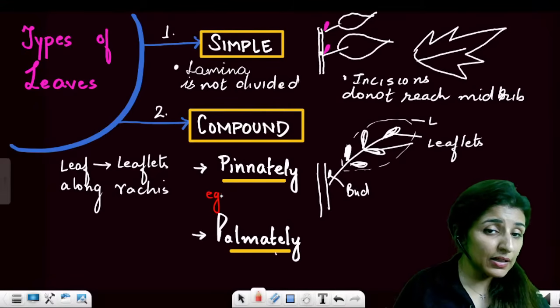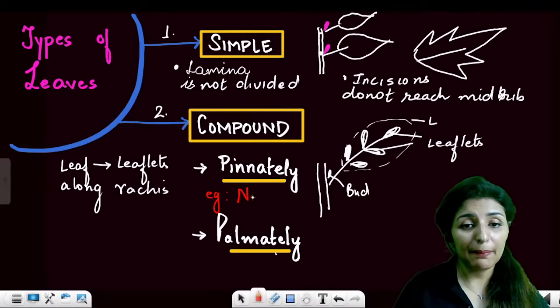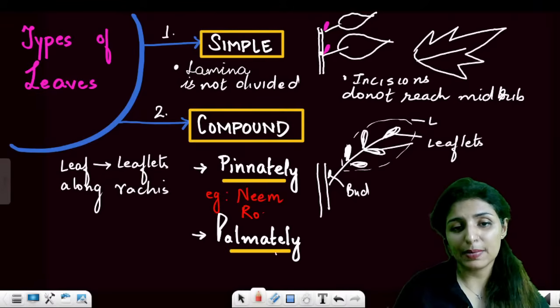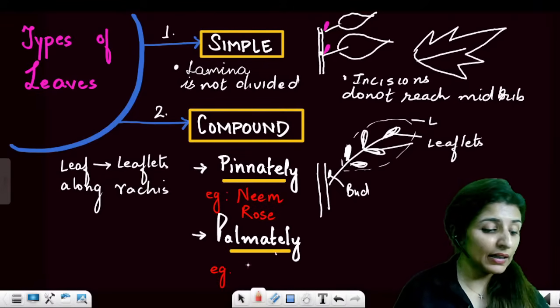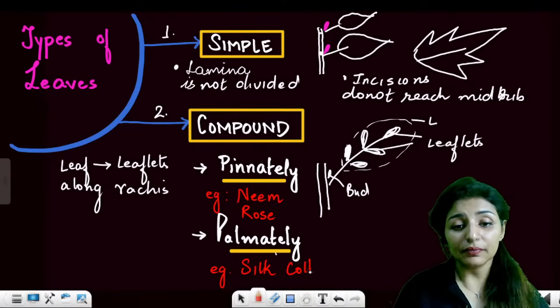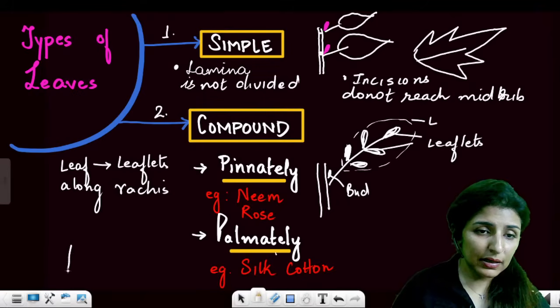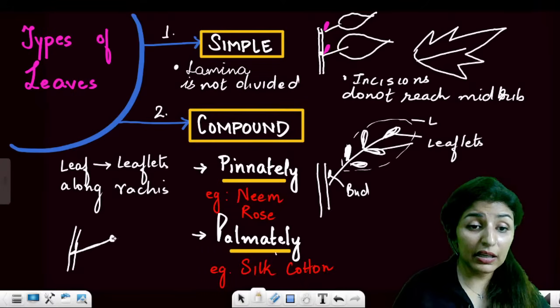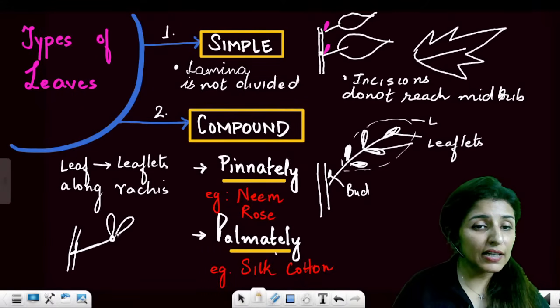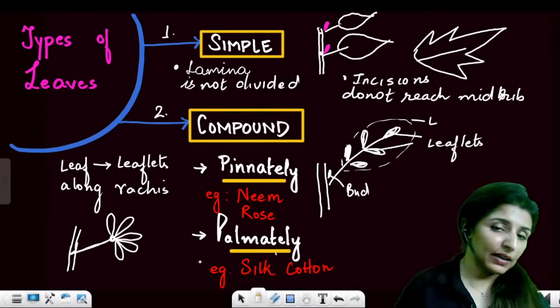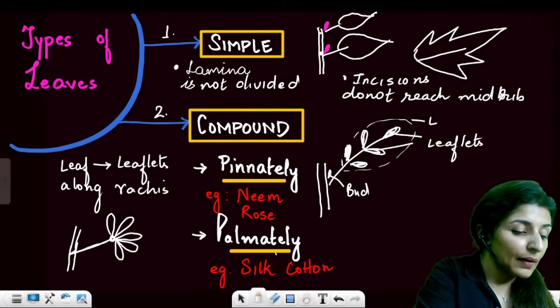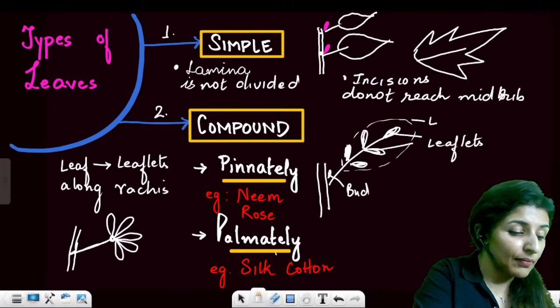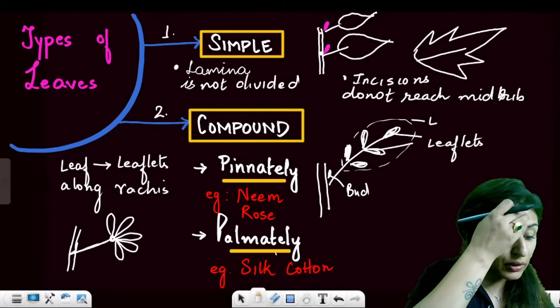The most important point is to remember the example. The example is neem. Even rose has pinnately compound leaves. Now coming on to palmately compound, the example is silk cotton. Here, this is the stem, this is the node, this is the petiole, and all the leaflets are arranged at the tip of the petiole like this. This is palmately compound. Please let me know that all these points are clear to everyone.